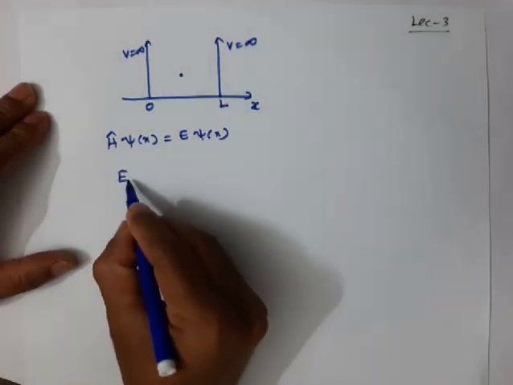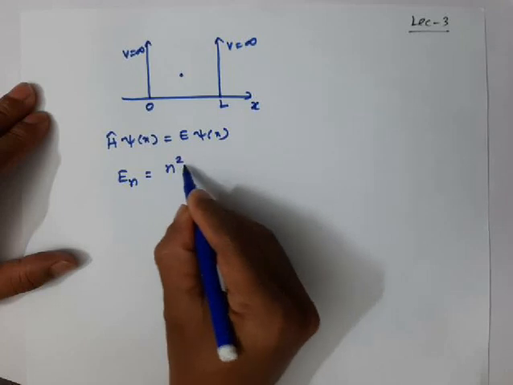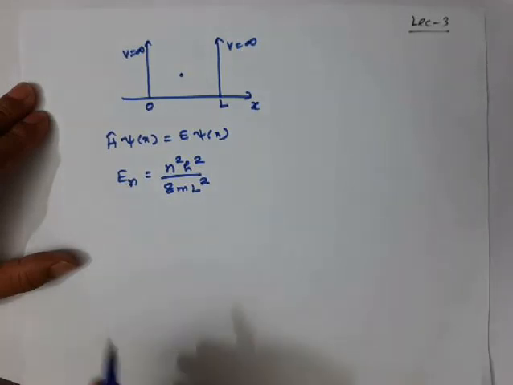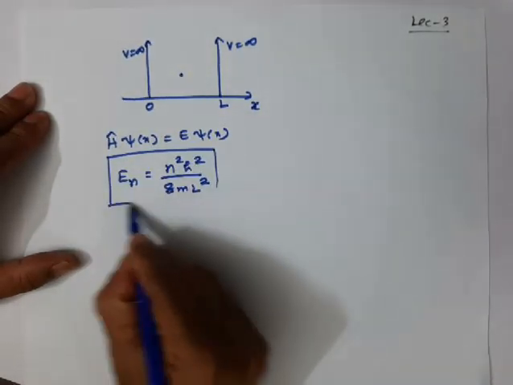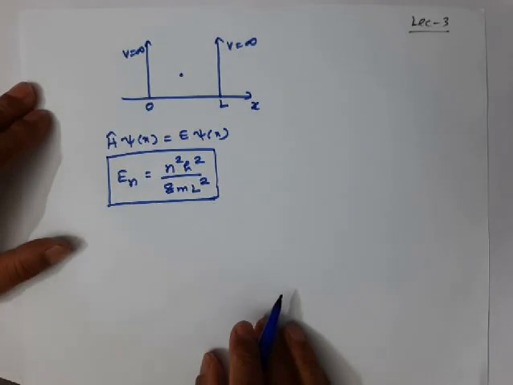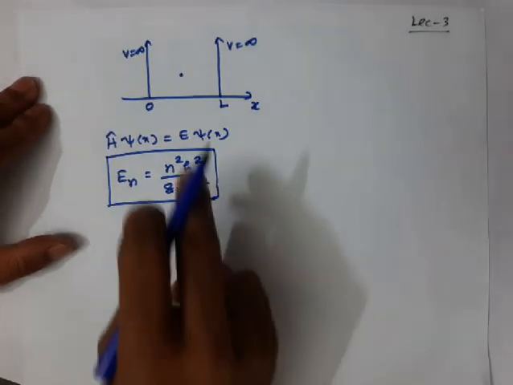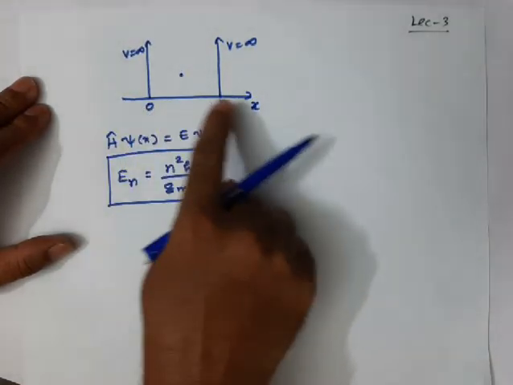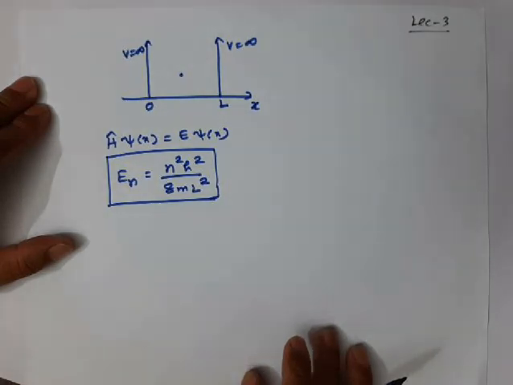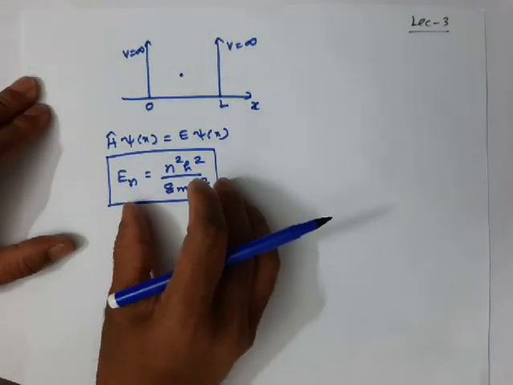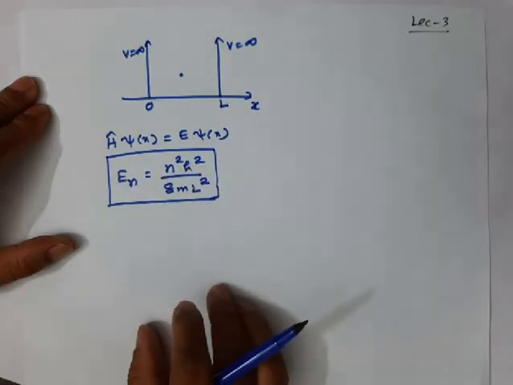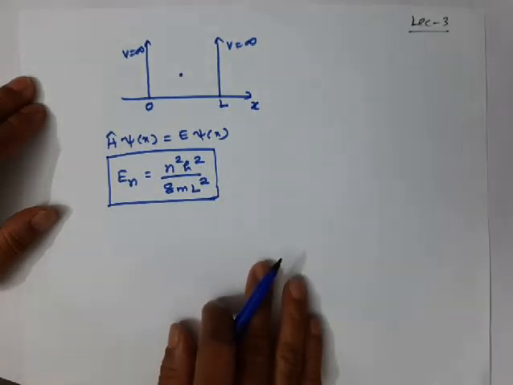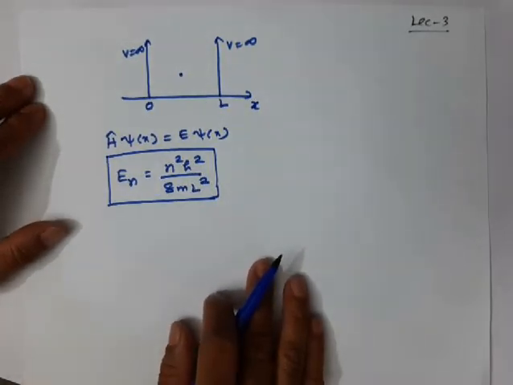So what is the energy eigenvalue we got? E n equal to n squared h squared over 8 m L squared. This is the energy eigenvalue we obtained by solving the Schrodinger equation for a particle confined in a 1D box, with the boundary condition x equal to 0 to x equal to L. We discussed some of the important features of the energy eigenvalue of a particle in a 1D box in the last lecture.